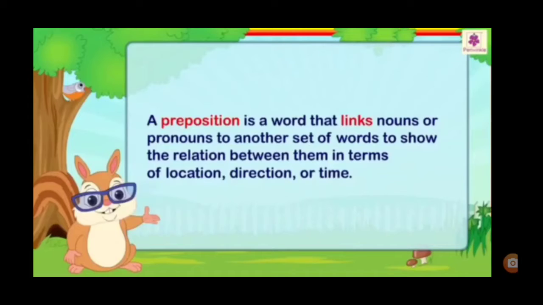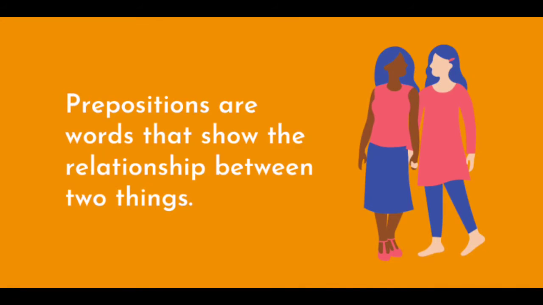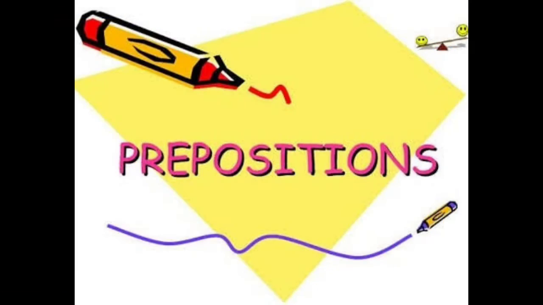So, prepositions are the words that link a noun or pronoun to another set of words to show the relationship between them in terms of their location, direction or time. That is known as a preposition, children. Prepositions are the words that show the relationship between two things. To motivate you, here you have a video about prepositions.